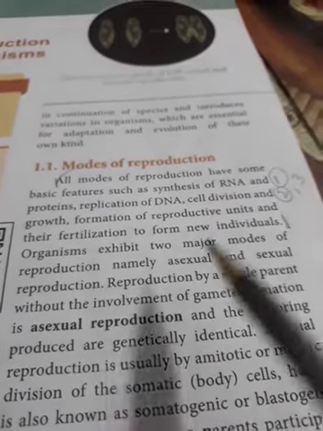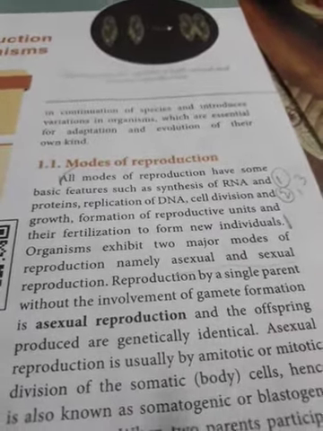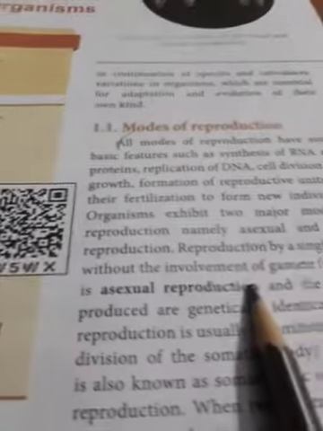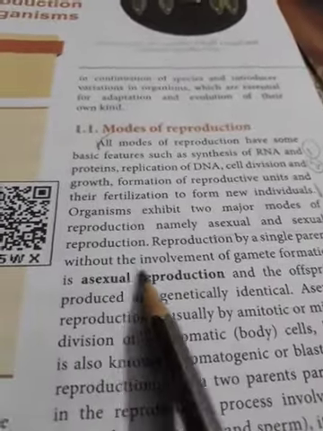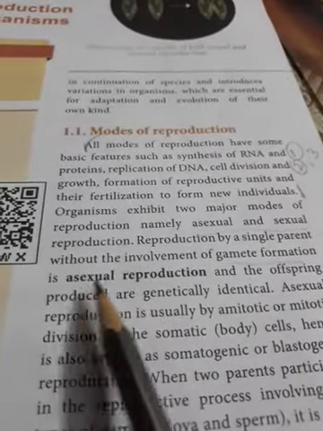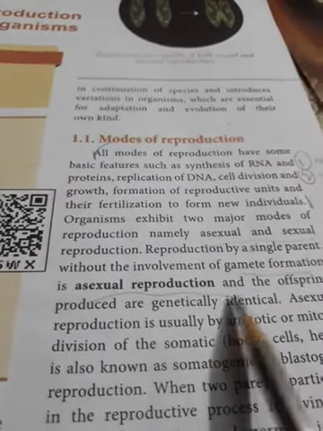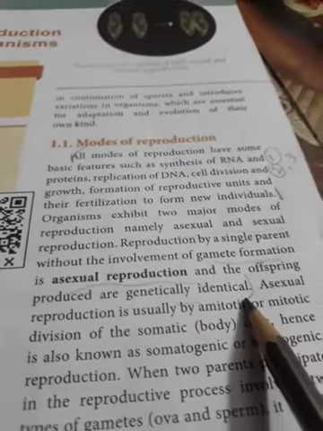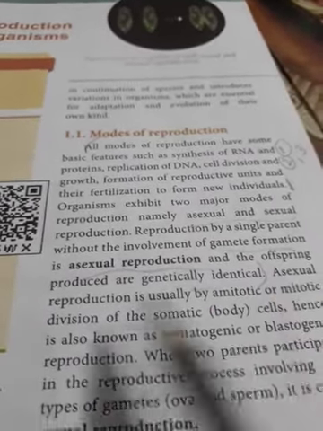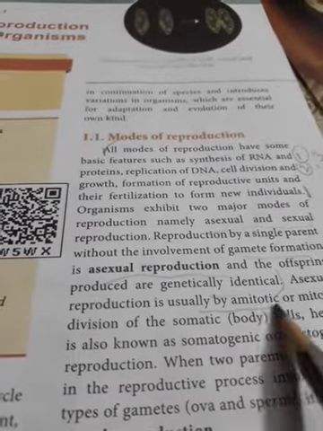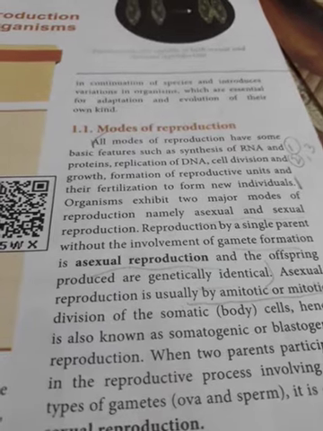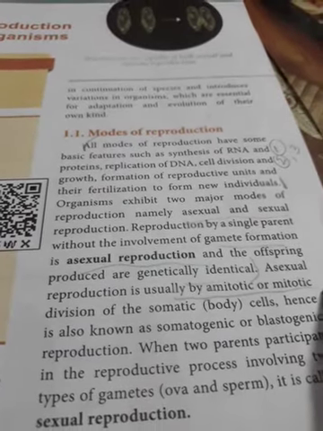I told that reproduction in organisms is broadly classified into 2 types. They are called asexual and sexual. Already we know, again we are introducing here. Reproduction by a single parent without the involvement of gamete formation is called asexual reproduction, and the offspring produced are genetically identical; they are called clones. Already discussed in botany: asexual reproduction takes place by either mitotic or amitotic division of the body cells or somatic cells.